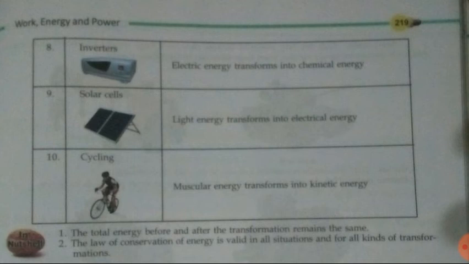Then solar cells are there. In solar cells the light coming from the sun is converted into electrical energy, so light energy transforms into electrical energy. And then the tenth one, cycling. In cycling we push the pedals, that means we are applying muscular force, that is muscular energy, and because of that the cycle is moving, that means mechanical work is happening there. So in cycling our muscular energy transforms into kinetic energy. So these are some examples of transformation of energy.